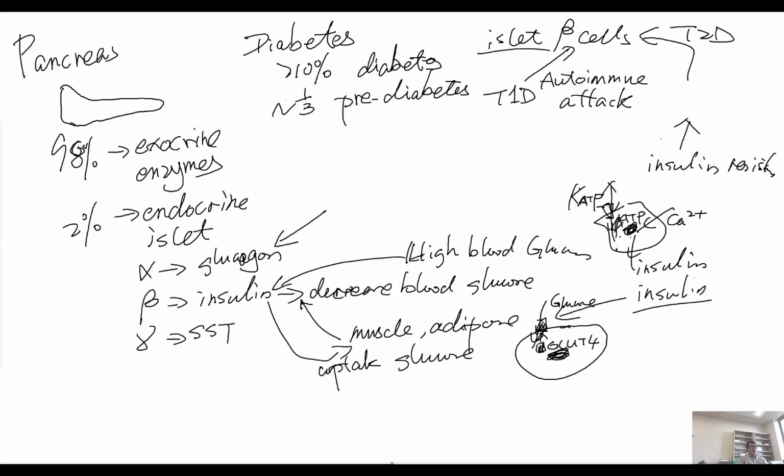Many people with insulin resistance, called pre-diabetes, about 70% of insulin resistant patients, do not eventually develop type 2 diabetes because there is compensatory islet proliferation.